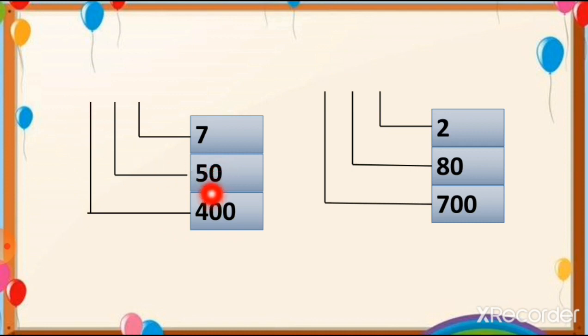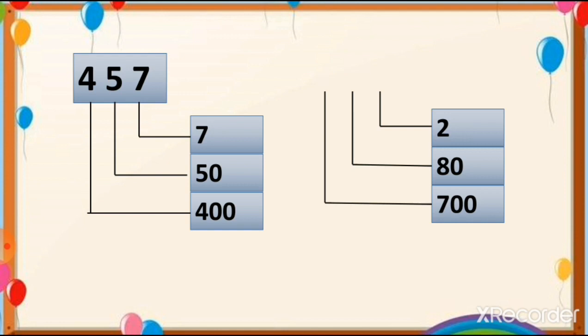Here you can see the 5 has a 0. So the place value of 50 is tens. So we can put 5 at the tens place, and you can see 7 has no 0, so 7 will come at the ones place. So the number will be 457. As I told you, number 4 will come at the hundreds place, number 5 at the tens place, and number 7 at the ones place. So this is the number which we form, 457.